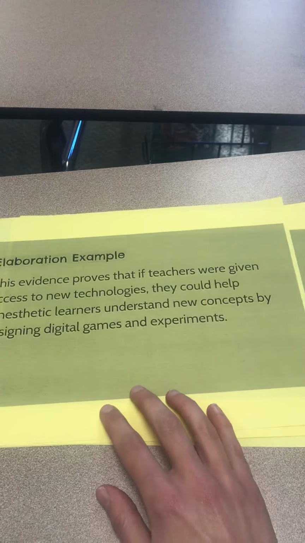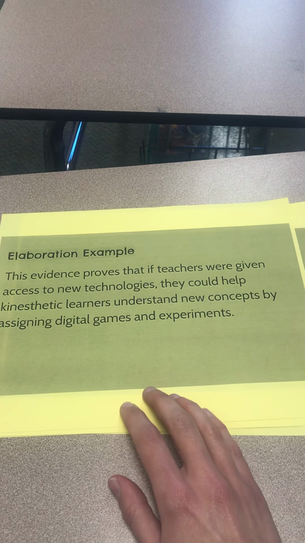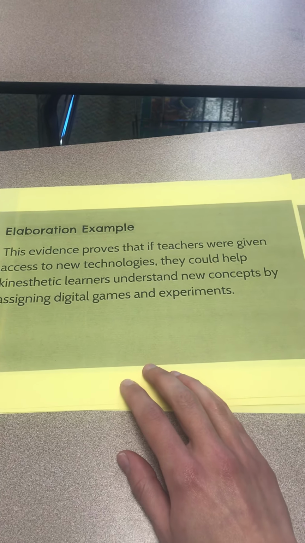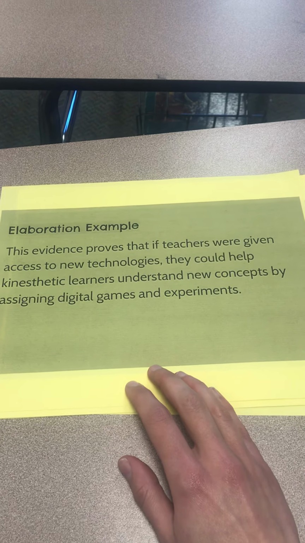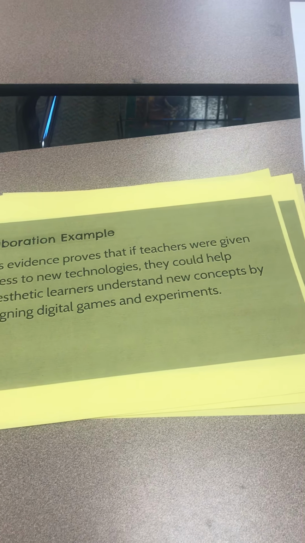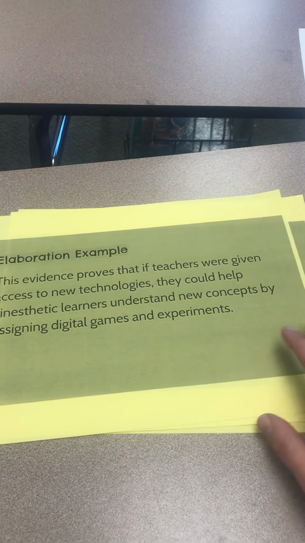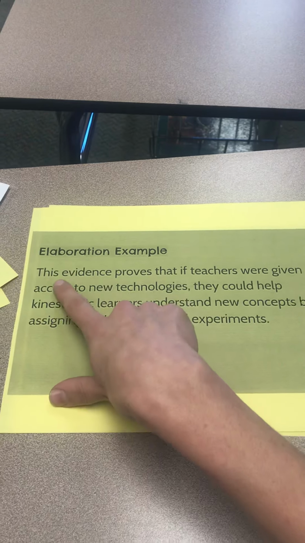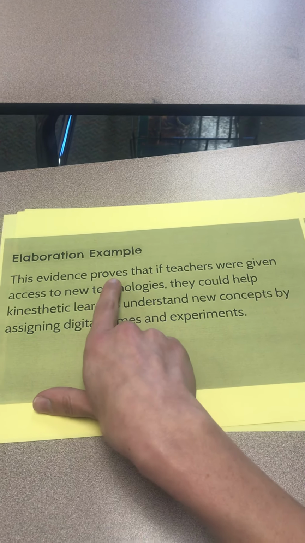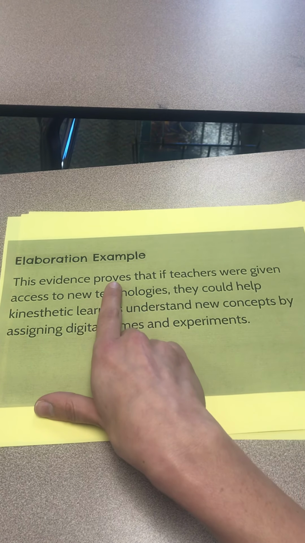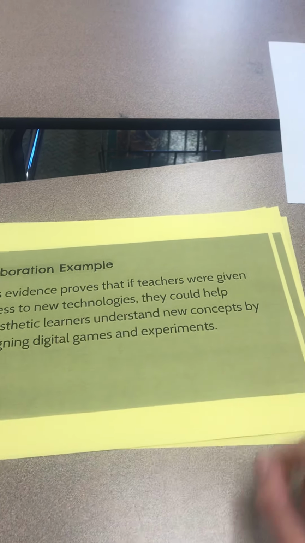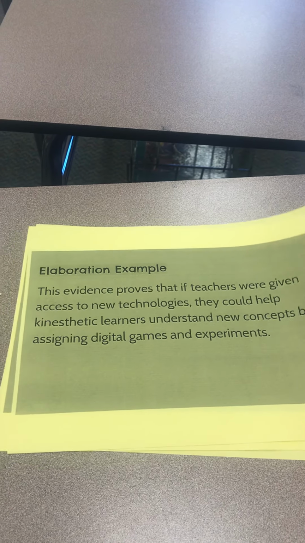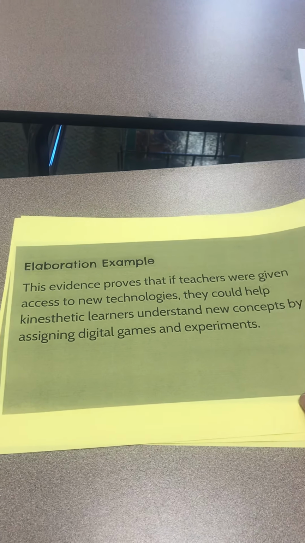So I said the evidence proves that if teachers were given access to new technologies, they could help kinesthetic learners understand new concepts by assigning digital games and experiments. So notice I just did not reword the quote. I started out with this evidence proves. You can say something like this evidence shows, this demonstrates. I do not say I know this because. I do not use the word you or I or put myself in the writing at all.